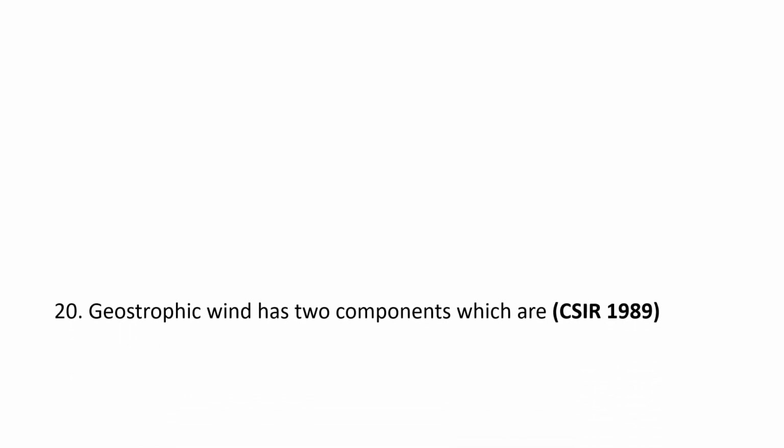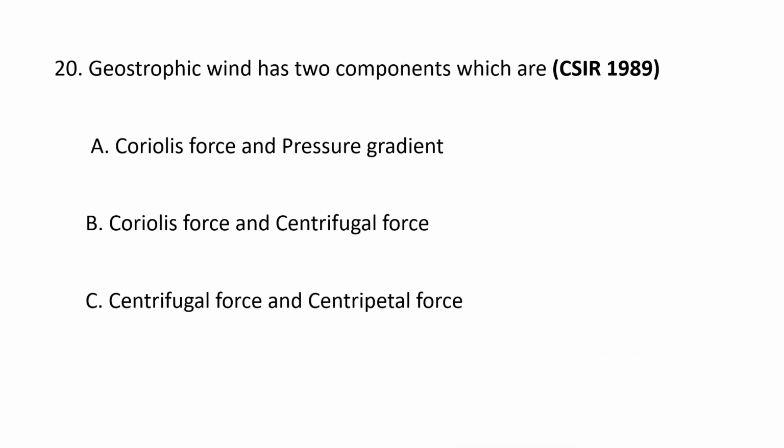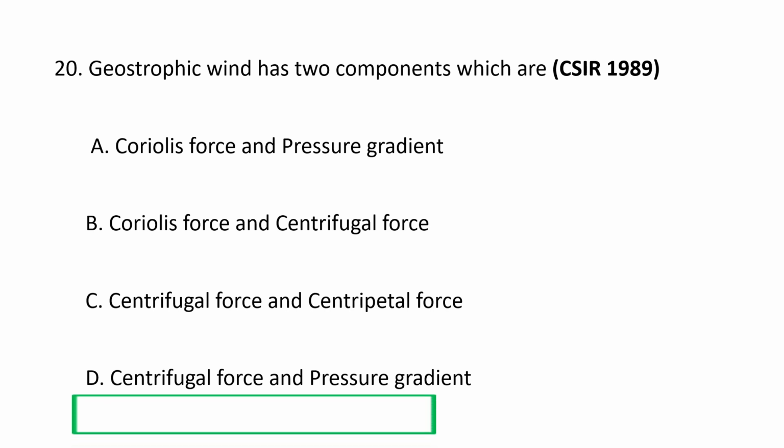Next question. Geostrophic wind has two components, which are A. Coriolis force and pressure gradient, B. Coriolis force and centrifugal force, C. Centrifugal force and centripetal force, and D. Centrifugal force and pressure gradient.